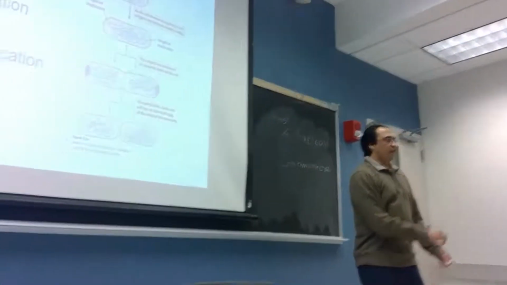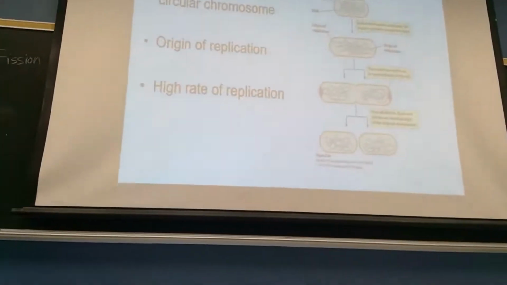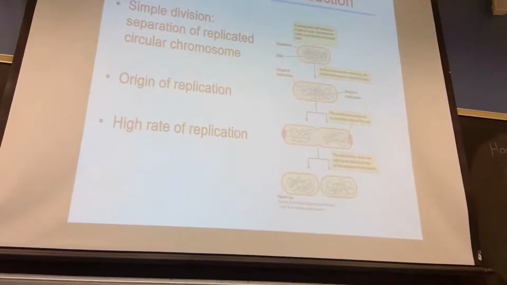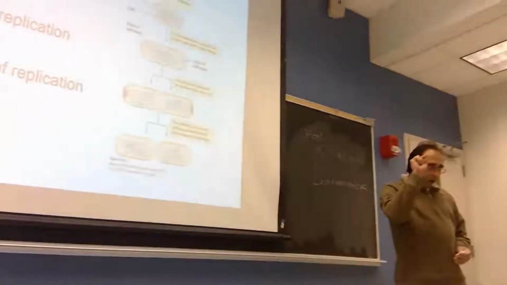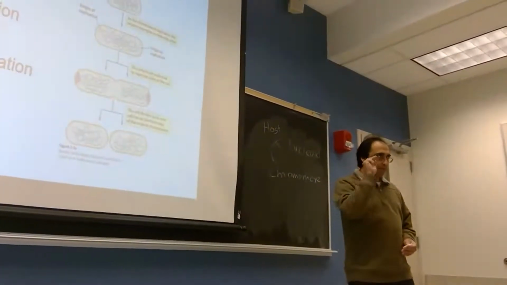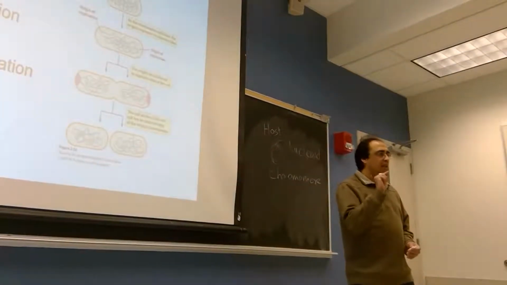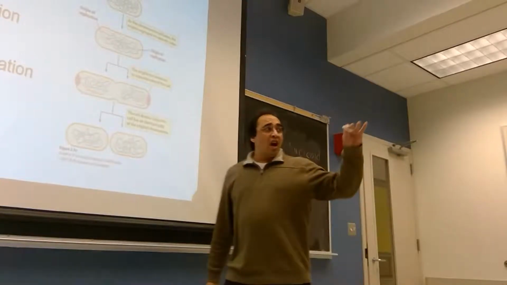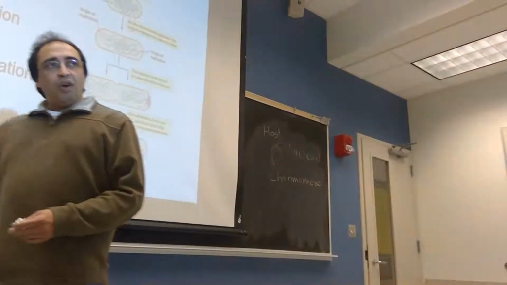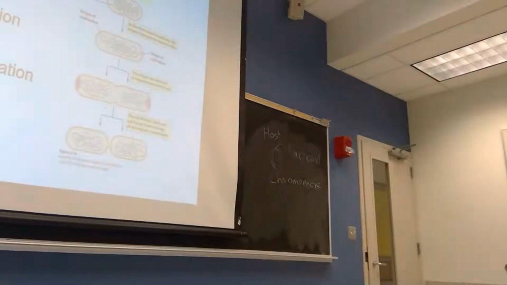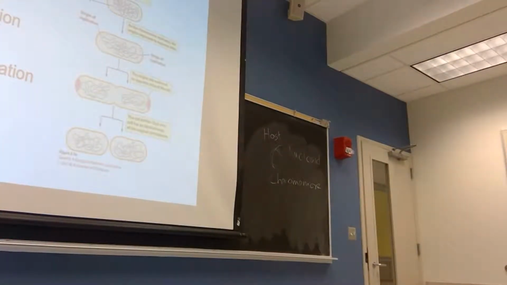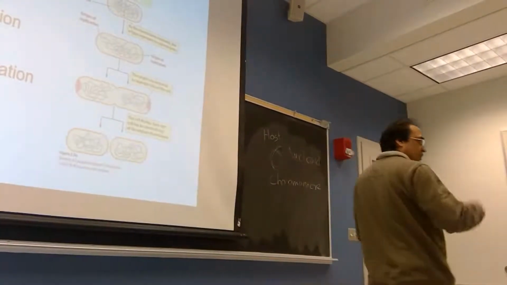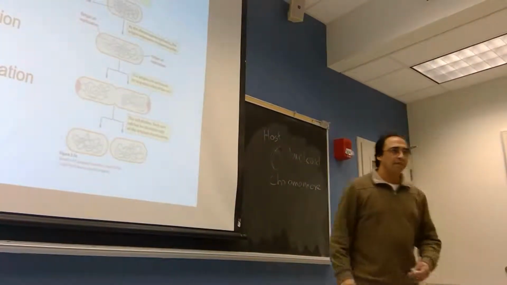And what is origin of replication? It is a particular part of the DNA from where the replication starts. That is called origin of replication. I will suggest you write down all these terms: origin of replication, prokaryote, eukaryote, and virus. It will help you study, because the questions will be on these.